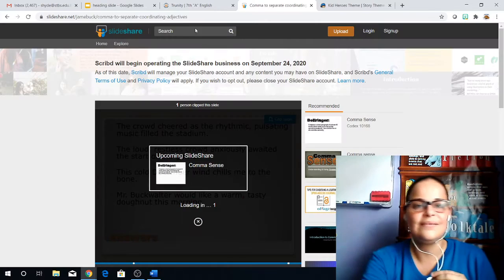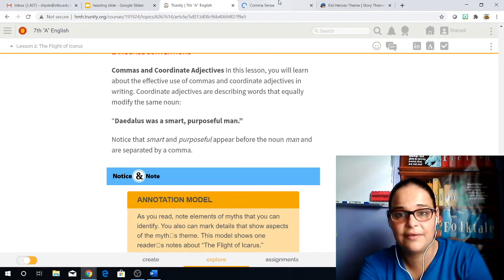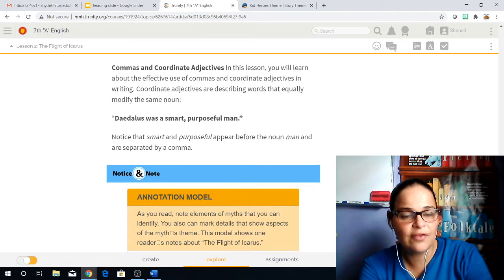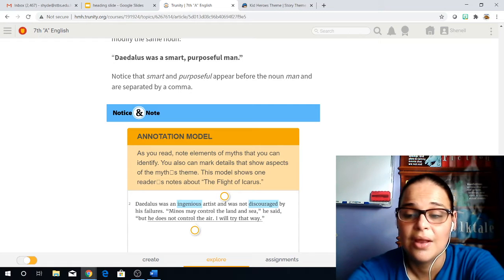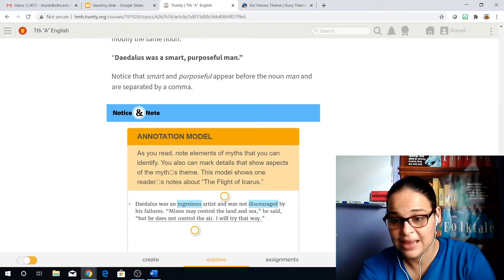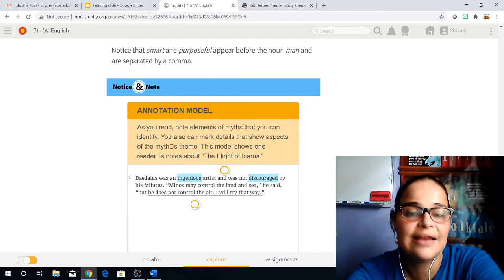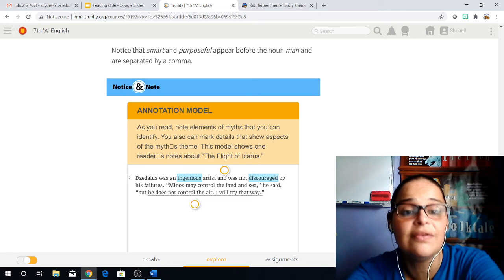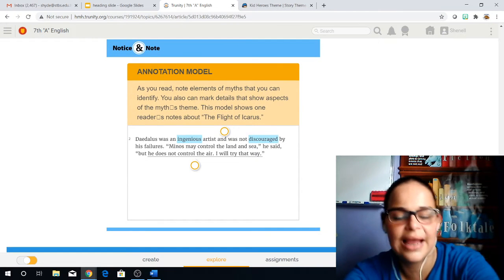So, I hope you guys enjoyed that. I hope it explained a little better how we're supposed to put commas in. Now, if you take a look in your textbook, you'll notice that we have a Notice and Note with an annotation model. It says, as you read, note elements of myths that you can identify. You can also mark details that show aspects of the myth's theme. This model shows one reader's notes about the flight of Icarus. So let's take a look at this reader's notes.